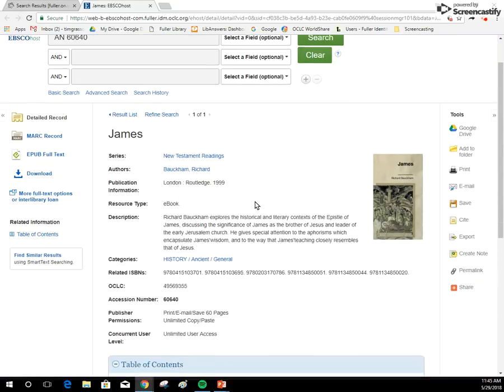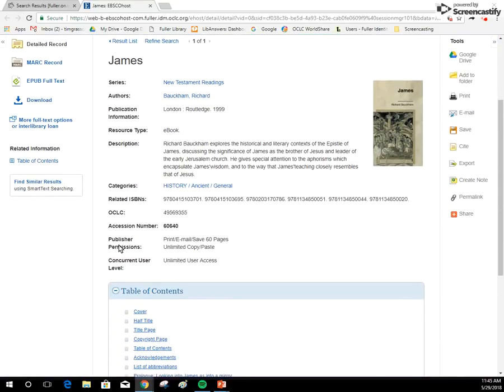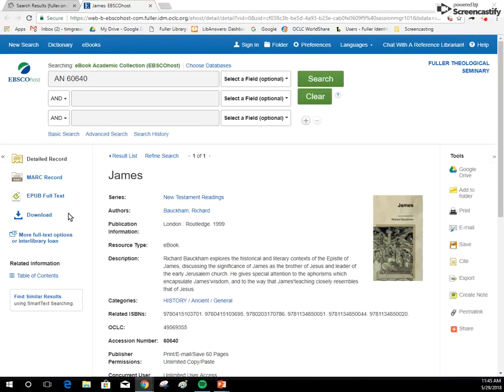And if we scroll down a little bit, we see this area here. It says publisher permissions. And we see that the print and save is 60 pages. So that is your limit that the vendor has set for this book. And the concurrent user level is unlimited. So as many people that want to download this book offline at the same time can do so, as many as you want. And now if we click full text here, we'll see what it looks like if you load the book online.